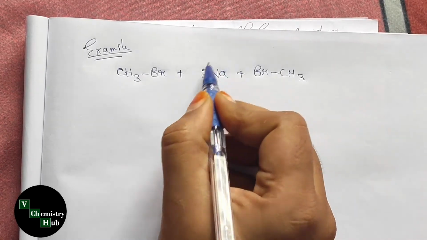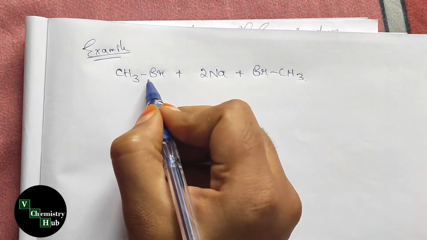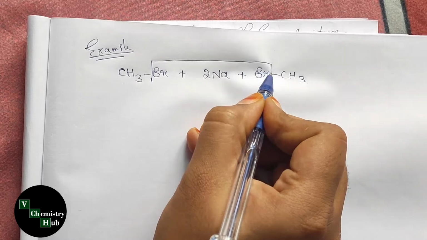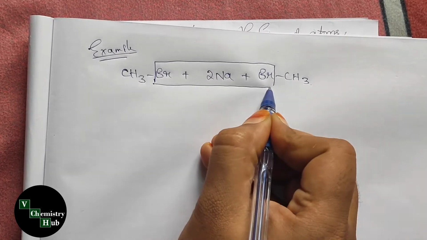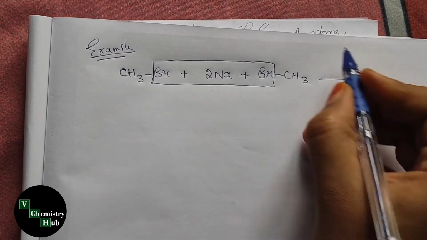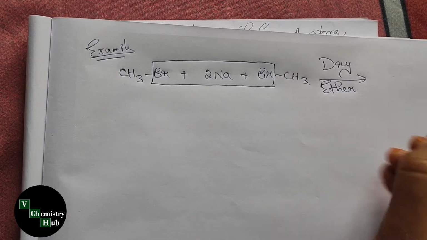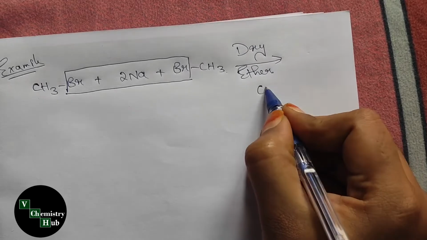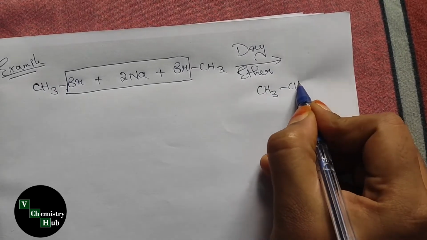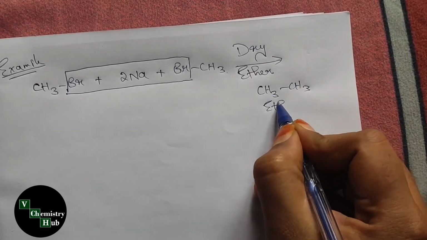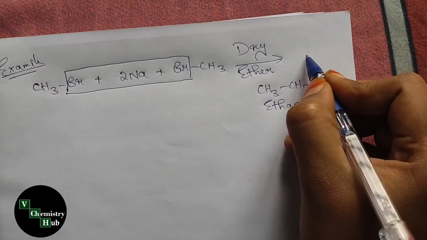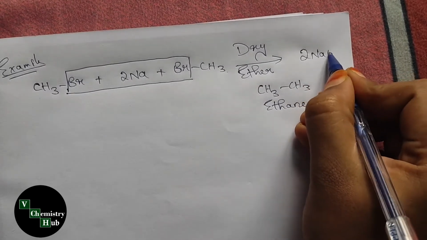Here the sodium metal and bromine react with each other and liberate as NaBr in presence of dry ether. Then we will get CH3-CH3 alkane, which is ethane, and 2 NaBr.